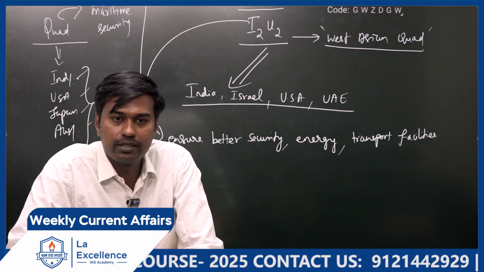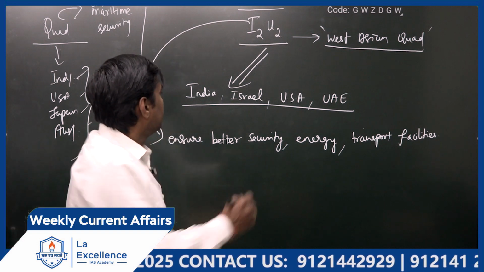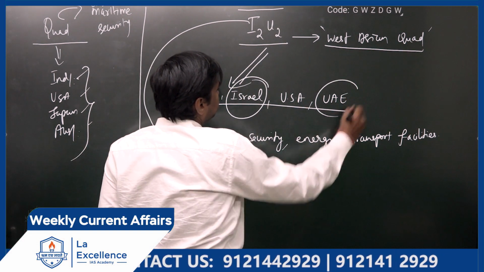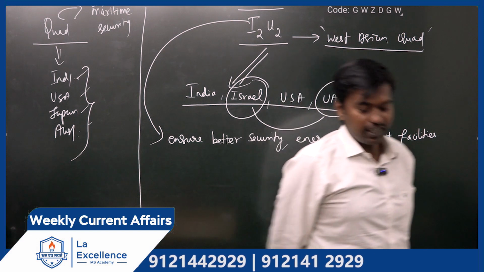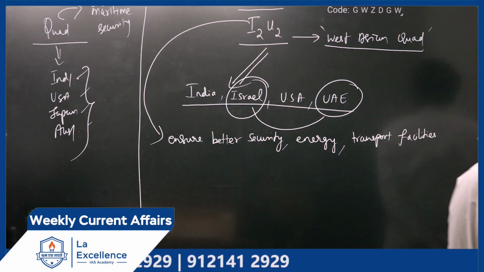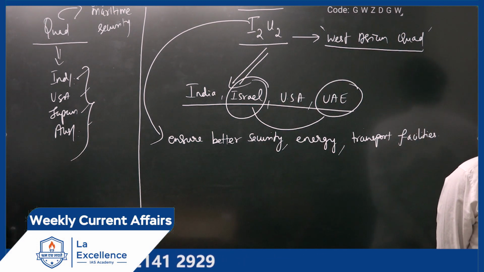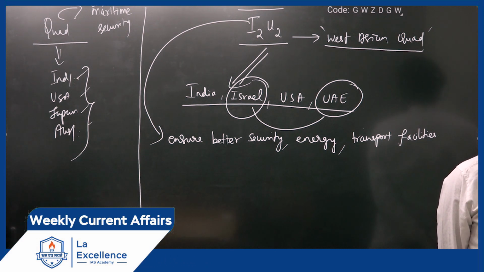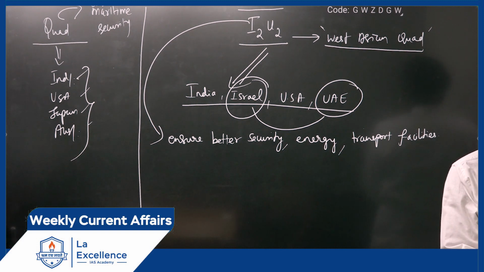But apart from this, if you look at these two countries, will they sync with each other or do they have opposite ideologies? I have already taken a class on the Israel-Palestinian conflict. Remember, in case of West Asia, there exist two categories of Muslims. We have talked about all the politics involved here. Is it or not?